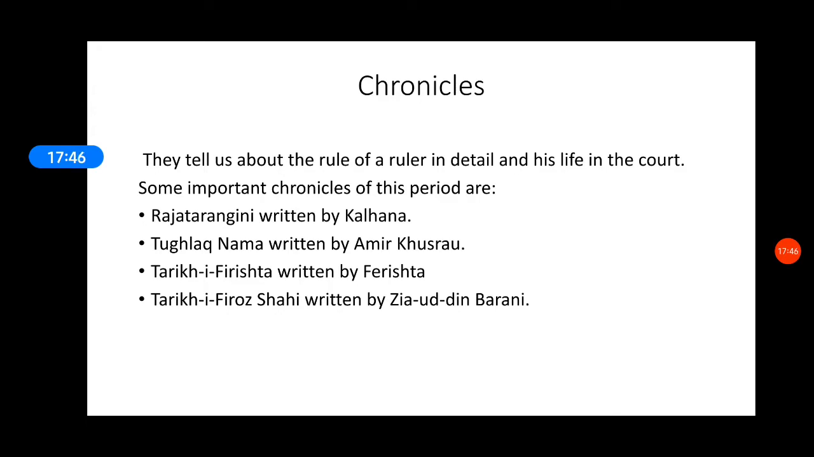Some of the chronicles are Rajatarangini, written by Kalhana, Tughlaqnama, written by Amir Khusro, Tarikh-i-Firishta, written by Ferishta, and Tarikh-i-Firoz Shahi, written by Ziauddin Barani. These are the court records.